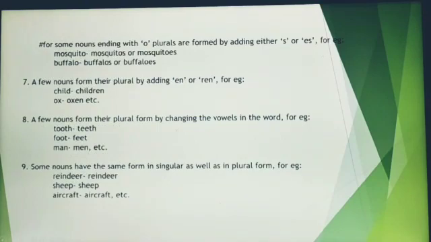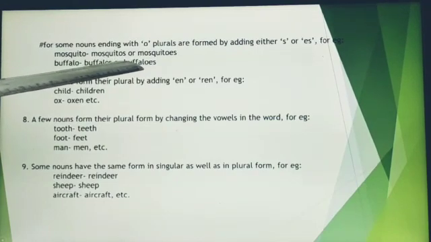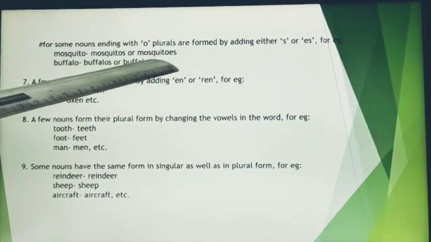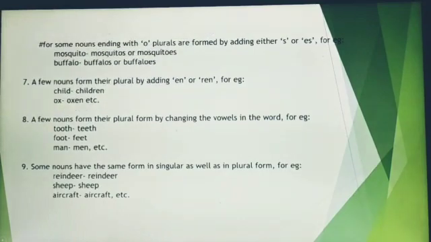For some nouns ending with o, plurals are formed by adding s or es. That means we can either add s or es. Like here you see mosquito, we can write as mosquitos or as mosquitoes.